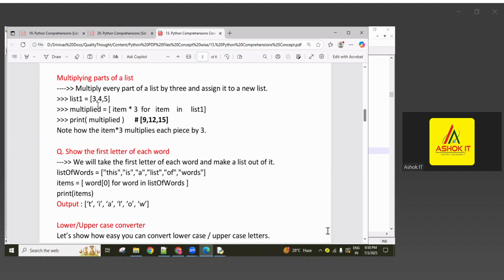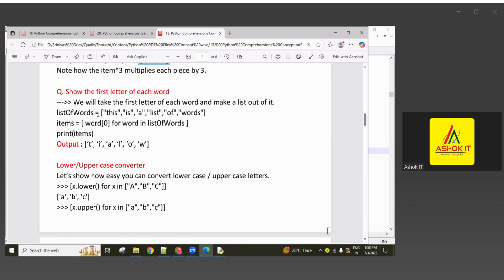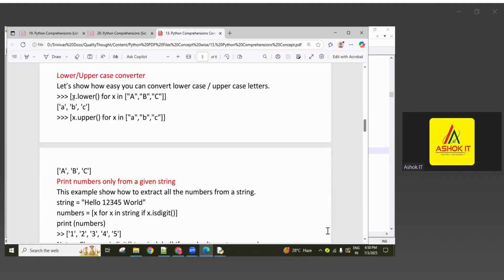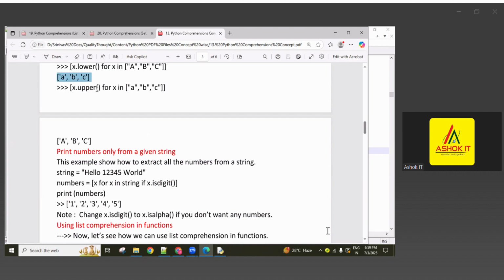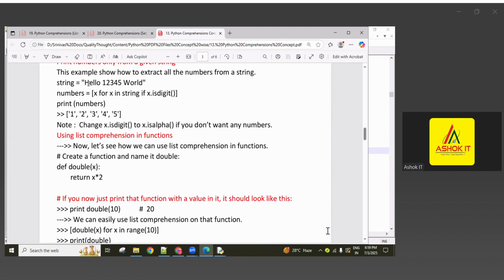And next, here there is a sequence of elements, guys. Each value is multiplied by 3 and the result is returned. And next, here there is a list of words. The first letter of every word is written as a list of characters. And here, the list of uppercase characters is converted into lowercase. Each character is obtained with the lower method. I'm using lower, and the uppercase format is printed as lowercase characters.